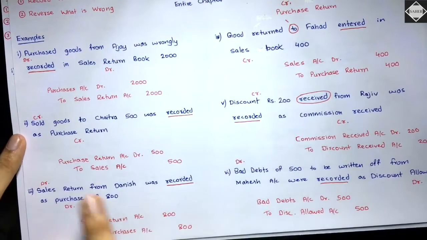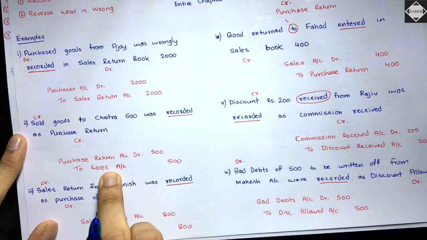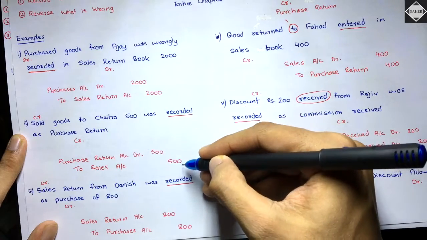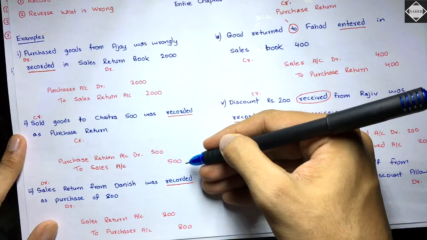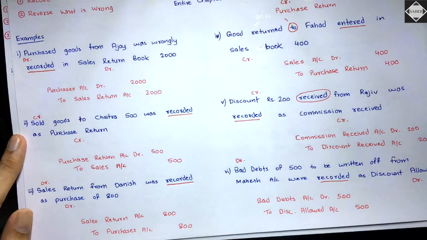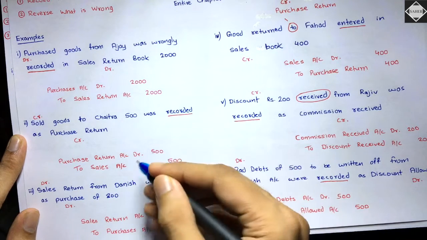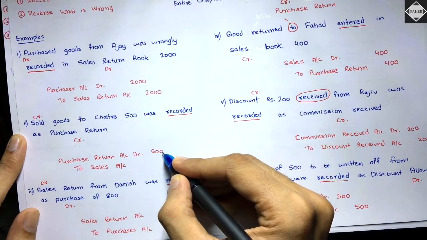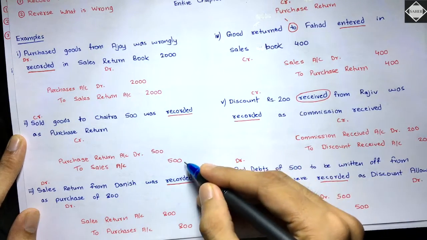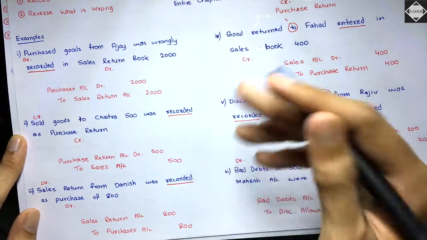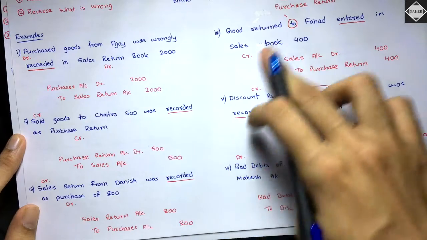In the second case also, purchase return account debit to sales account. This is also a trading and P&L item. Both are getting debited and credited. Purchase return is getting debited and sales account is getting credited with the same amounts, 500, 500. So the impact is nil, isn't it? Because of purchase return, debit means profit is decreased by 500, and then sales is a trading and P&L item. It's getting credited. That means profit is increased by 500. Decrease of 500, increase of 500. The net impact is zero in the profit and loss. Is that clear? Yes, that's the case with all of these transactions.